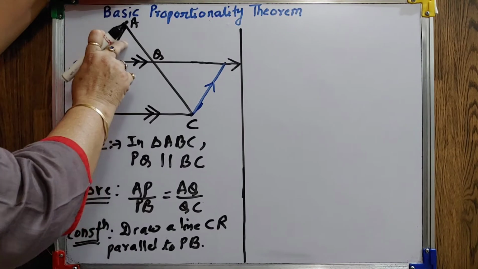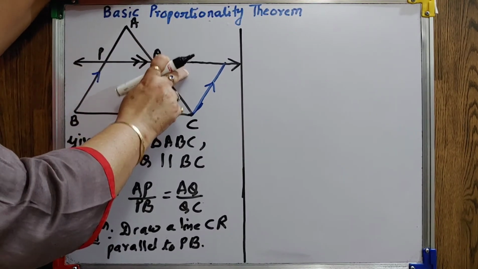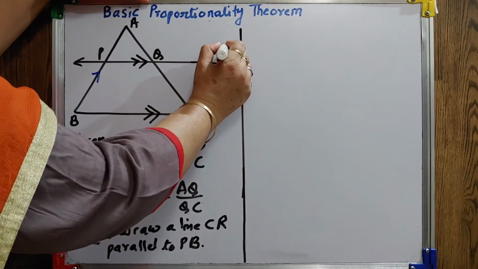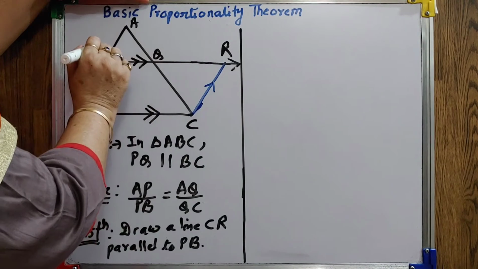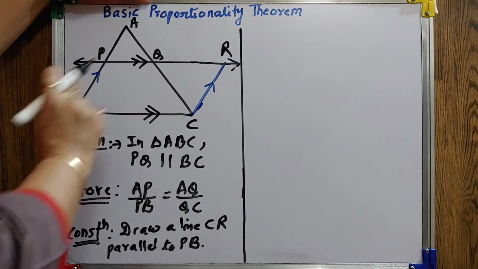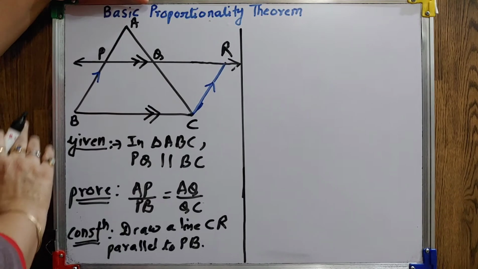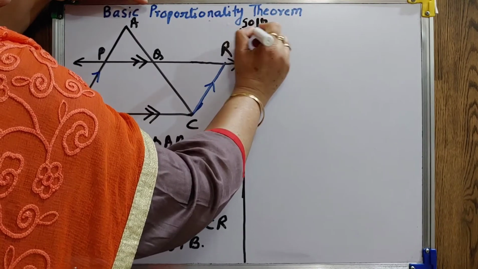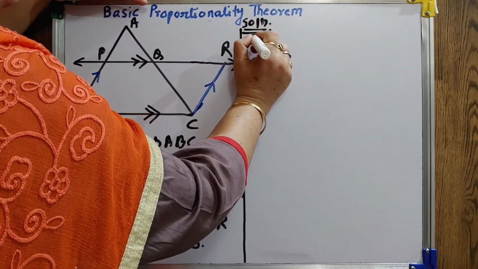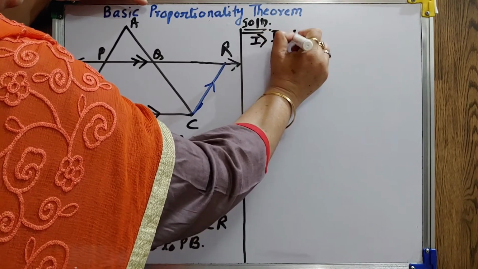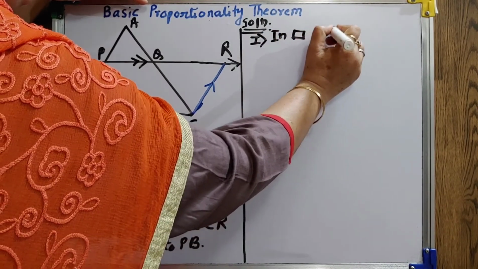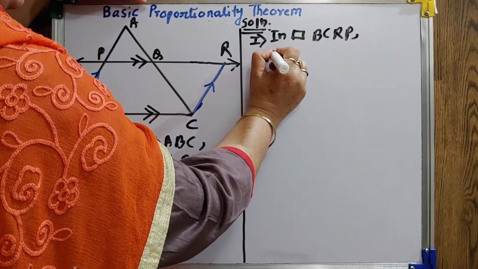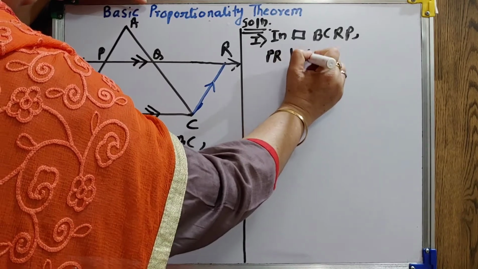Now, we can prove that these two triangles are similar. Before that, when you concentrate on this quadrilateral BCRP, opposite sides are parallel. So, it's a parallelogram. So, in the solution, the very first point we can write: in quadrilateral BCRP, PR is parallel to BC.